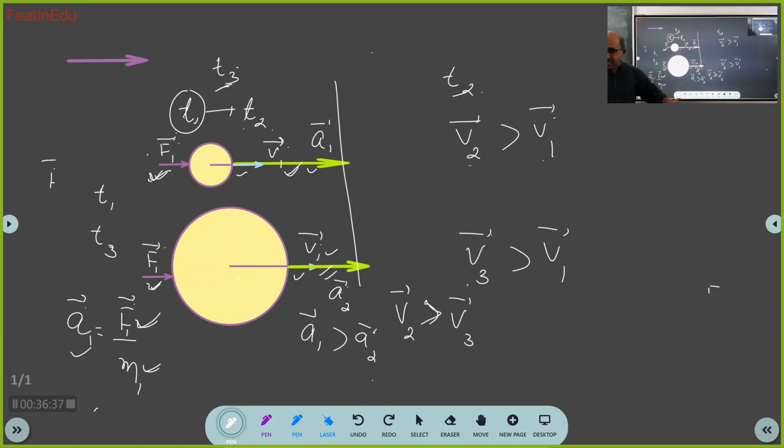Got it? Acceleration means what? Velocity is changing. So which vector has to change in this diagram? Louder. Velocity vector. Only the velocity vector has to change, isn't it? Yes, sir. So here I should change this velocity vector. It will now start changing because the body is accelerating, and it is accelerating because force is acting. The relation is acceleration equals force upon mass. Are you able to connect all of them?